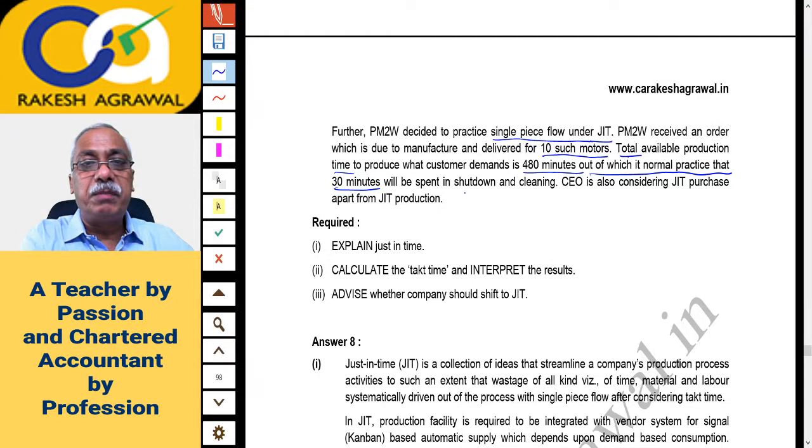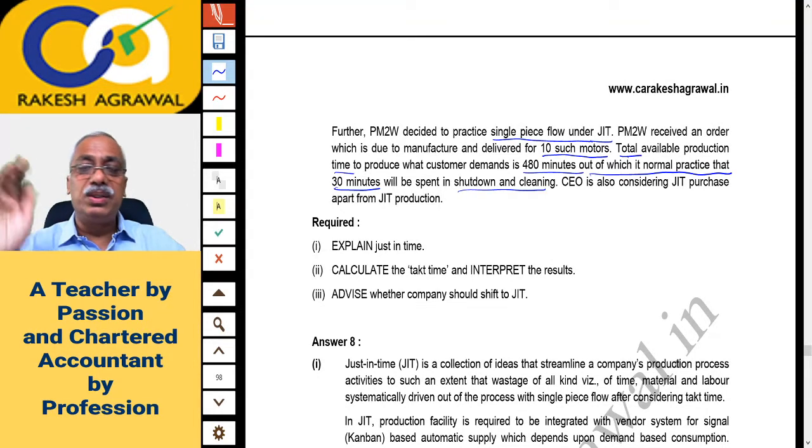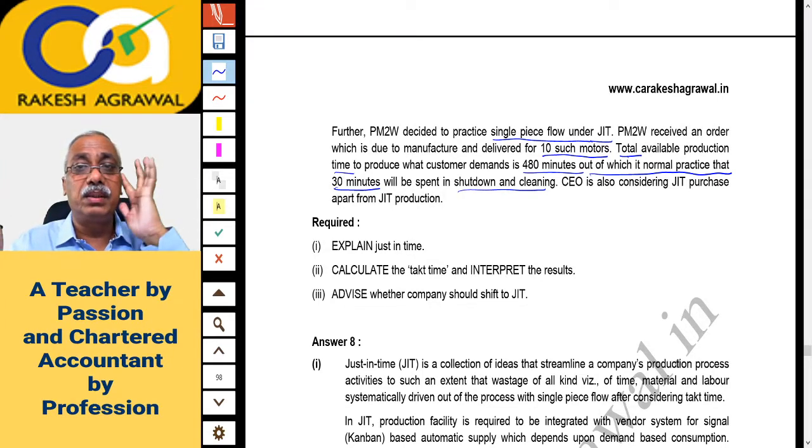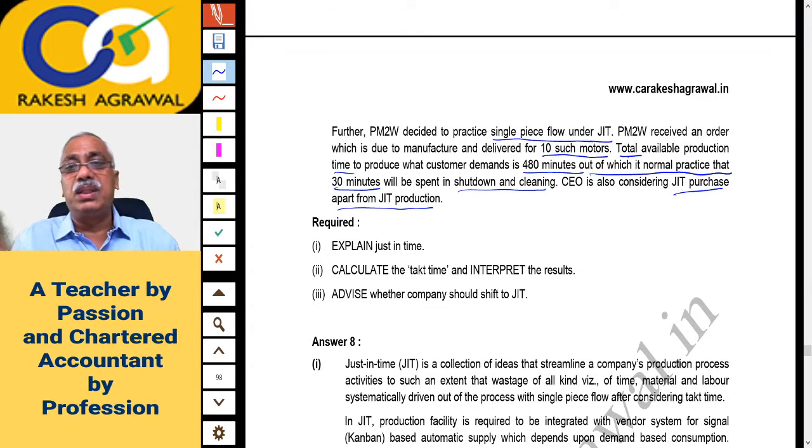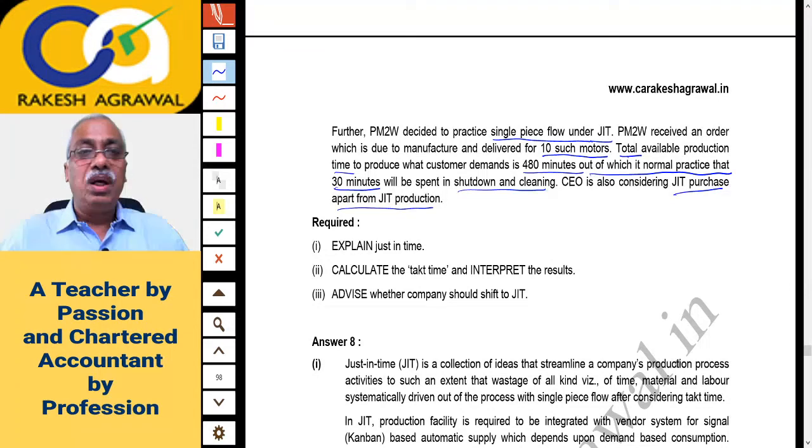30 minutes will be spent in shutdown and cleaning. So out of 480 minutes, your normal practice is to spend 30 minutes in shutting down and cleaning. So 30 minutes are gone out of 480 minutes. CEO is also considering JIT purchase apart from JIT production. So CEO is considering the purchase on JIT basis along with JIT production. Okay, only this much is the data. Required. Explain just in time.